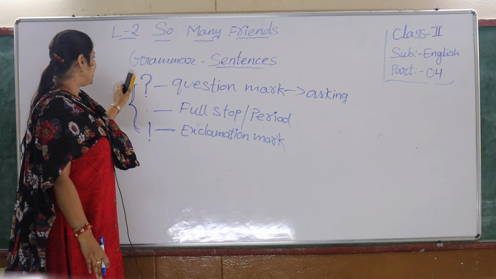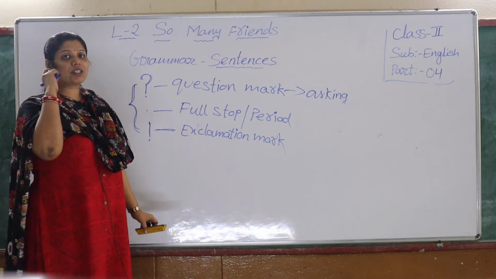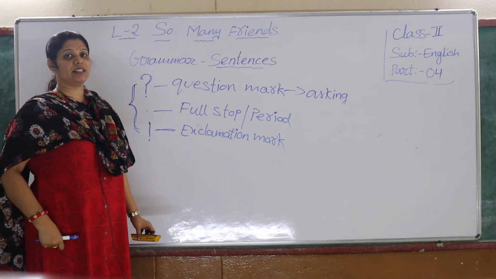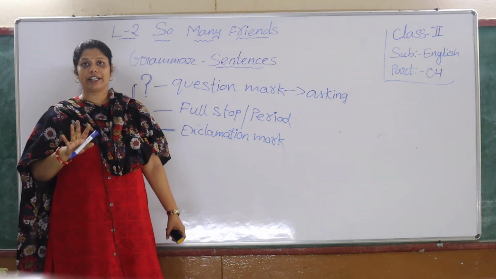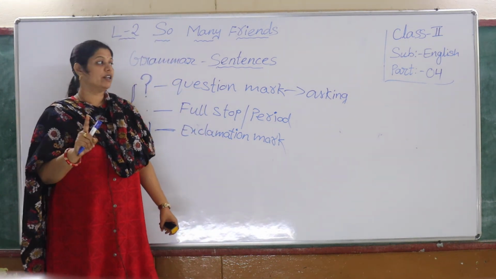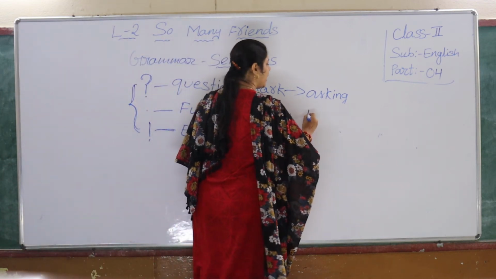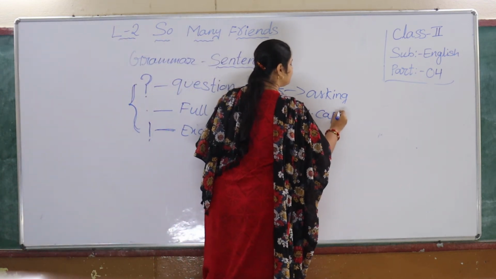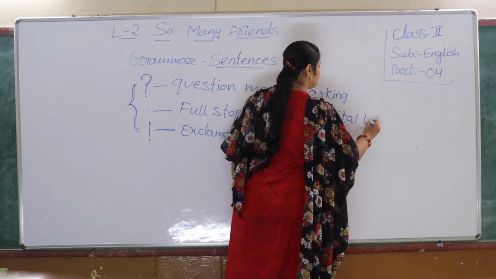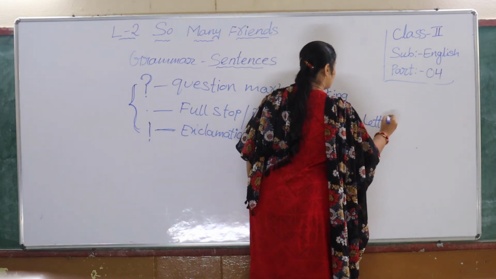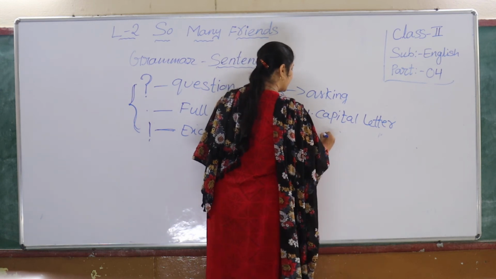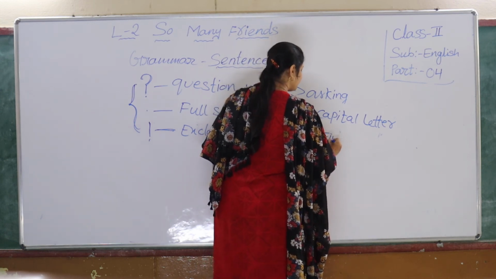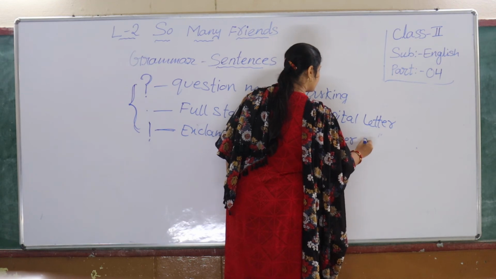So with this, when can you say I can write sentences? When you follow 3-star ratings. For the first one, you should start with a capital letter. Second one is you should give finger space, children. Finger space.